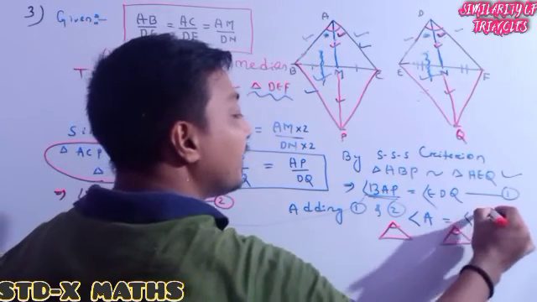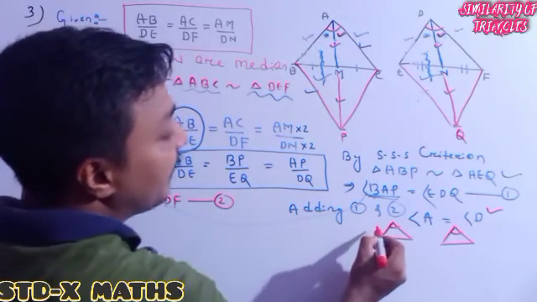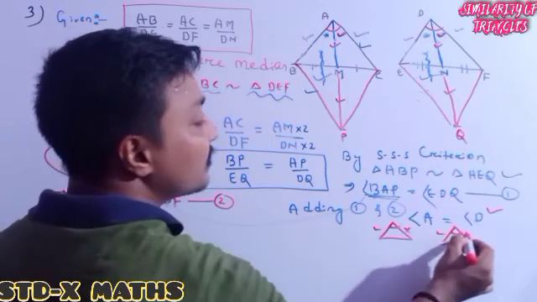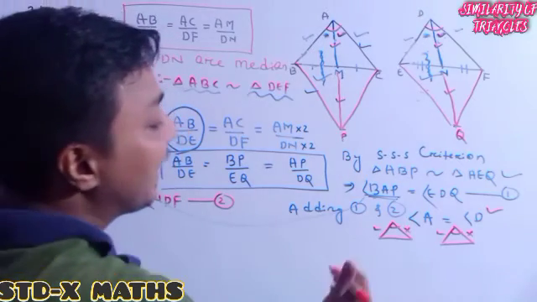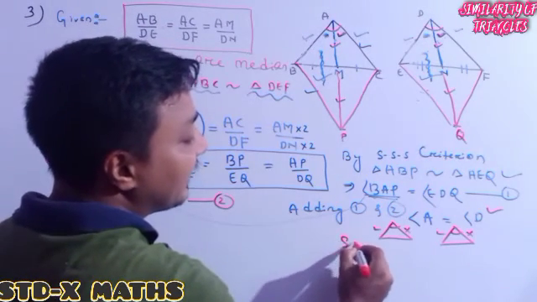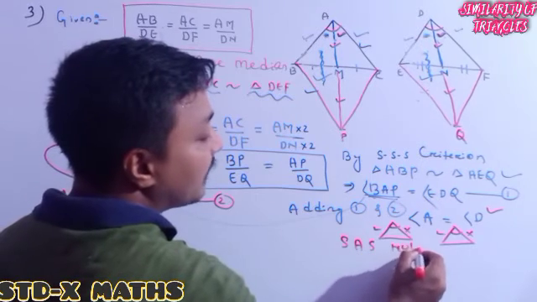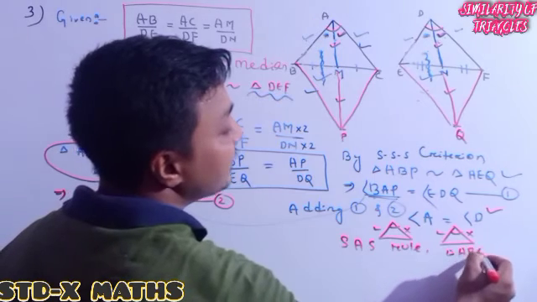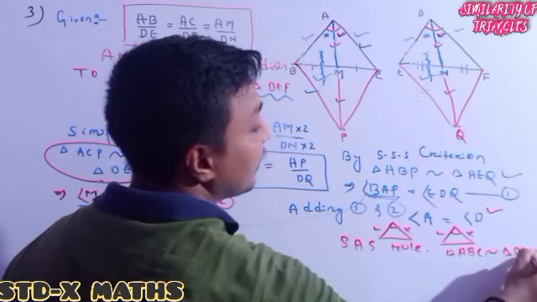It means angle A is equal to angle D. Then previously AB divided by this one is equal to this one divided by this one. So directly one can write by SAS rule or criterion, triangle ABC is similar to triangle DEF.